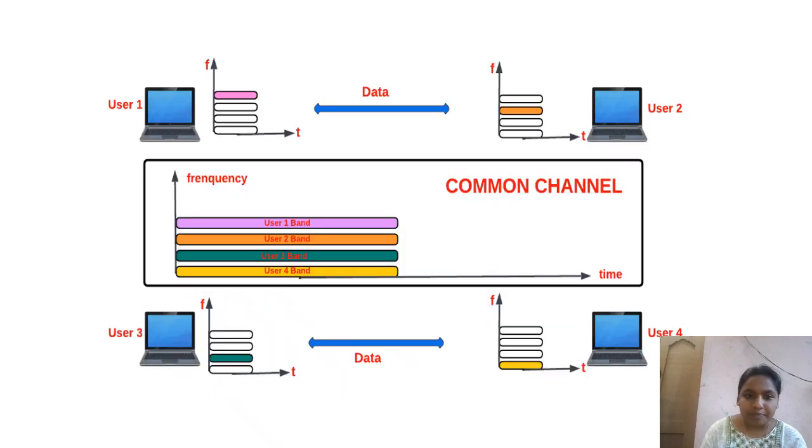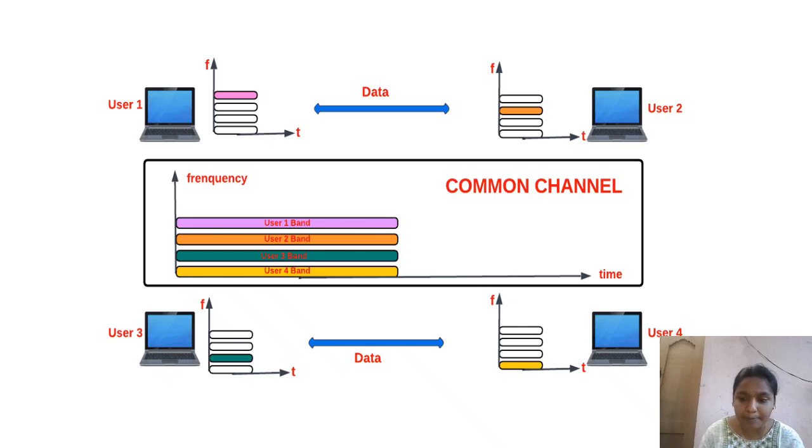Let's see the next slide. Here, the frequency highlighted in the pink color is the frequency of the user 1 channel, and user 2 channel is highlighted in yellow orange color, that is the frequency of the user 2, and user 3 is highlighted in green color. User 4 is in yellow color. All these frequencies are shared to a common channel, and there is no collision between these channels because there is a space between user 1 band and user 2 band, that is called guard band.